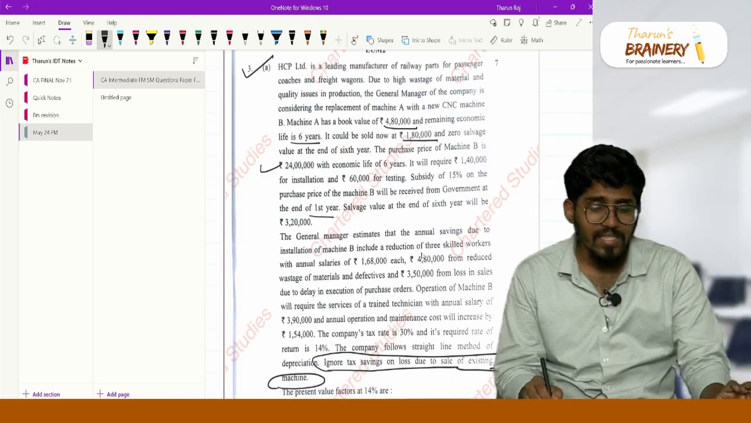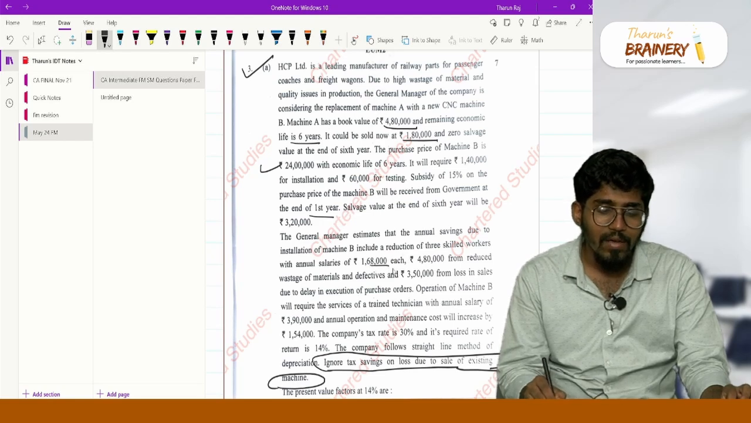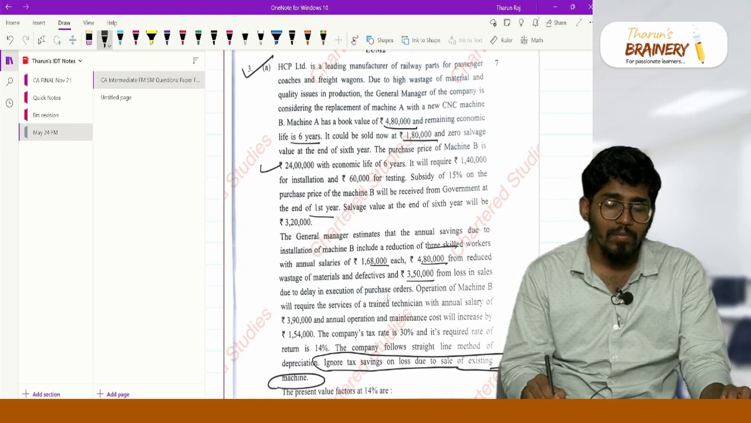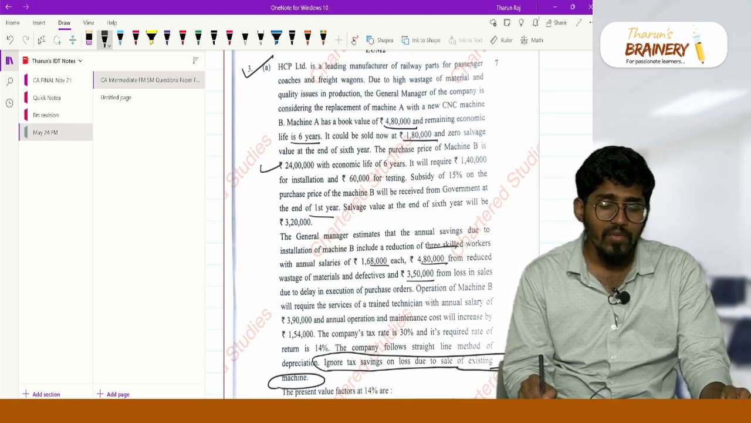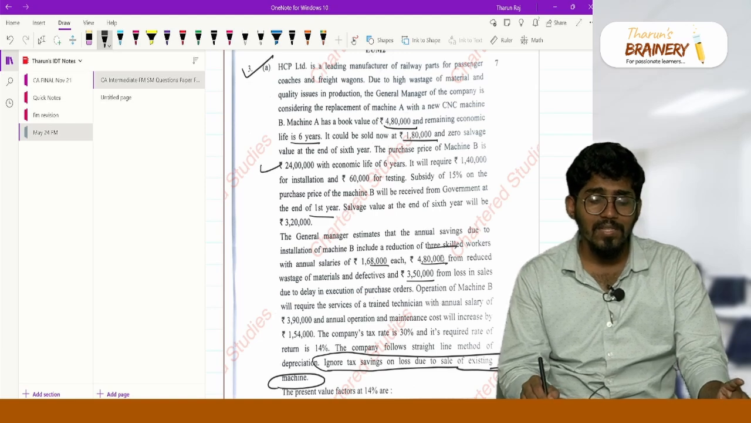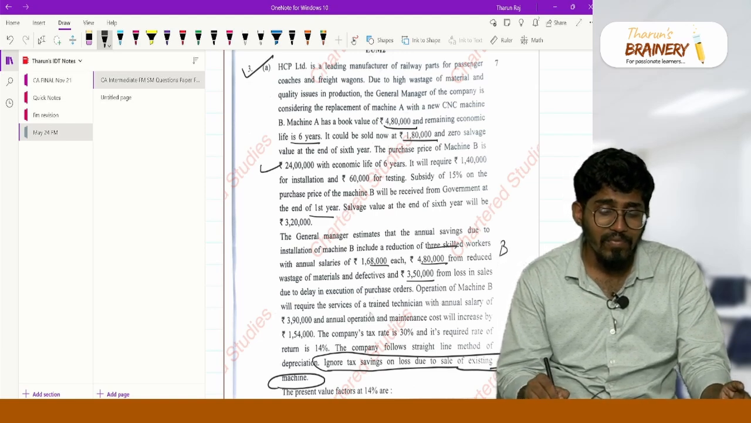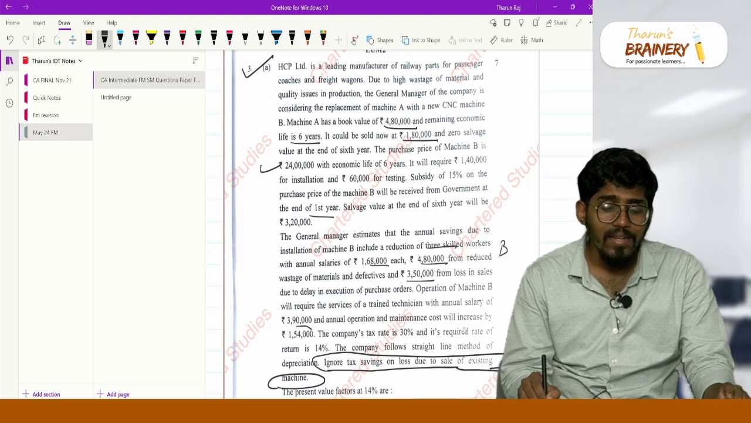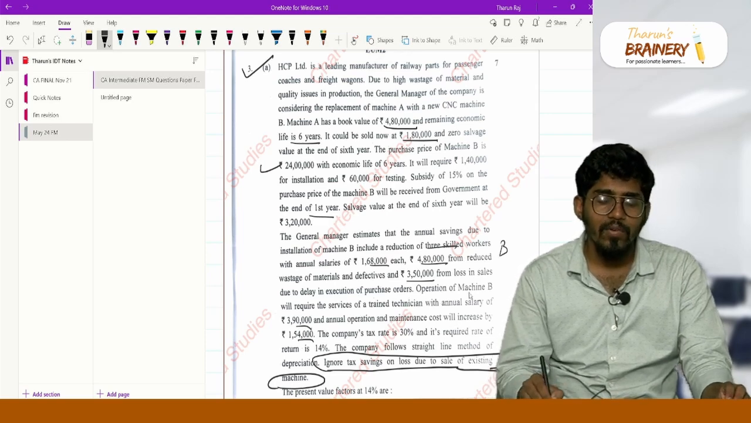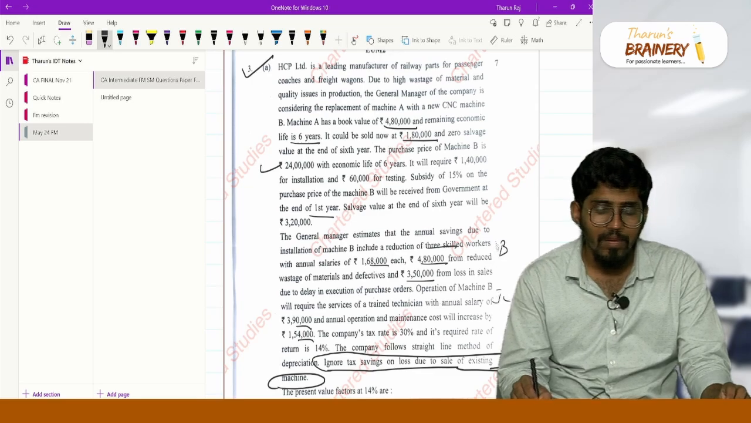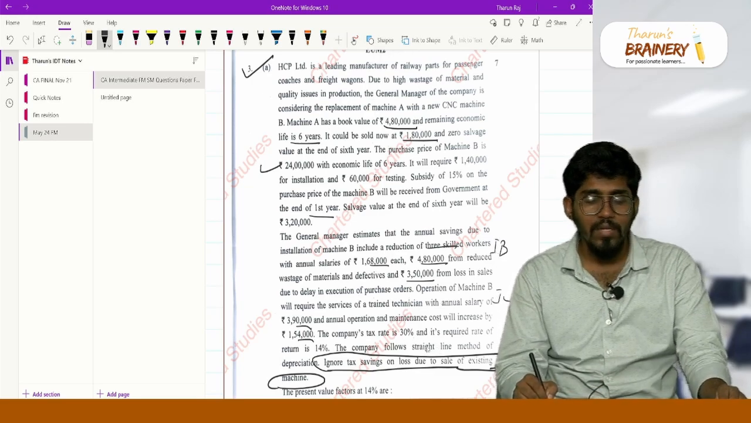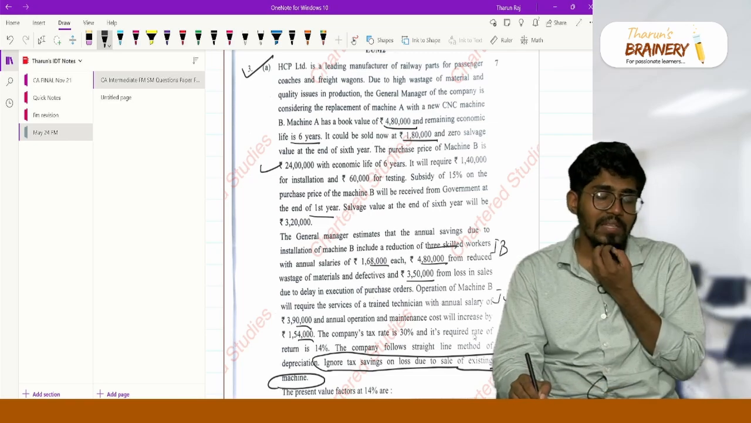The general manager estimates that annual savings will be 1,68,000 for each of 3 skilled workers, so 1,68,000 into 3, 4,80,000 from reduced material, and 3,50,000 from the loss in sales and delay. Operation of machine B will require services: this is the benefit, and this is the cost. 3,90,000 for one trained technician, and annual maintenance cost will increase by 1,40,000. So both incremental benefit and incremental cost are given. Tax rate is 30%. Required rate of return is 14%. The company follows the straight line method of depreciation.